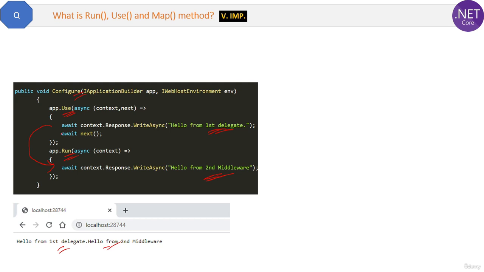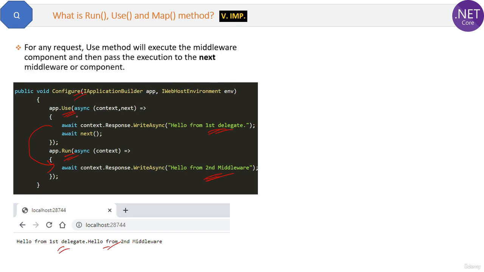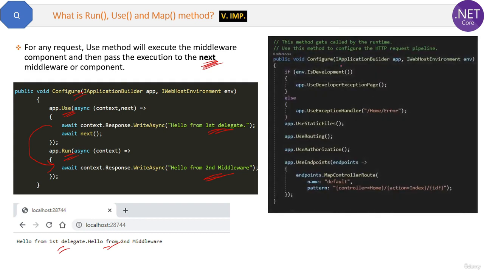That's why both executed. So the definition of the use method is, for any request, the use method will execute the middleware component and then pass the execution to the next middleware component, okay? If you remember the default configure method provided by .NET Core, here you can see we have use static files, use routing, use authorization, prefixed with use, because they run and then they send the execution or control to the next, use routing, use authorization, like this.